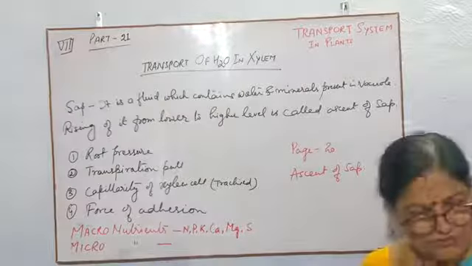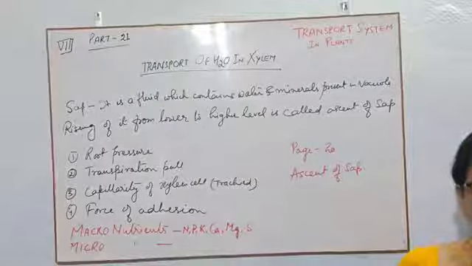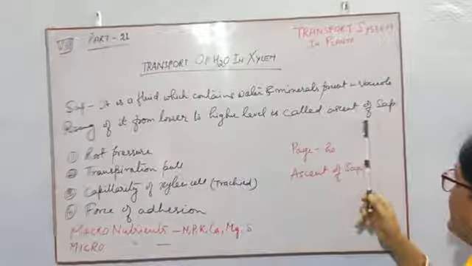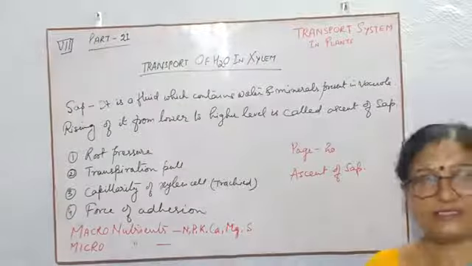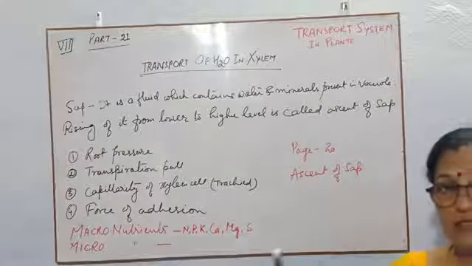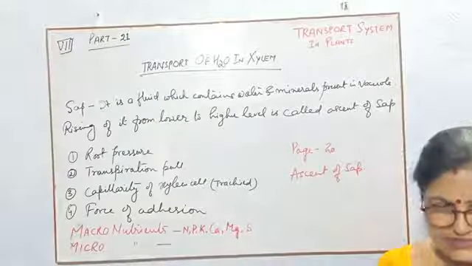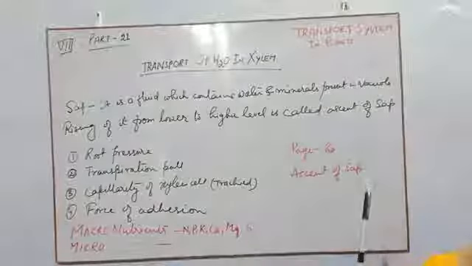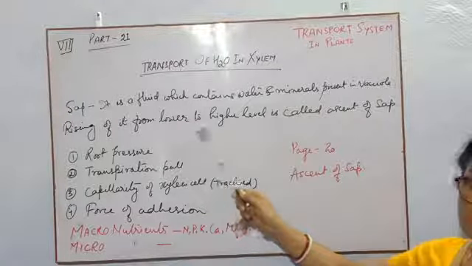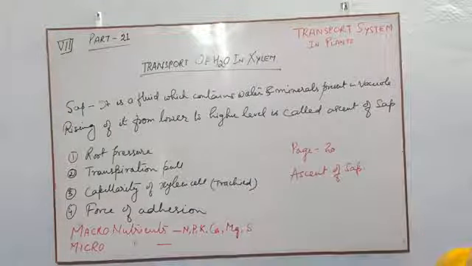Children, according to your maths also, ascending order means from lower to higher, so the name is also given ascent of sap. When the cell sap moves from one cell to another, and the lower cell passes it to the higher cell, this is known as the rising of water, or ascent of sap.